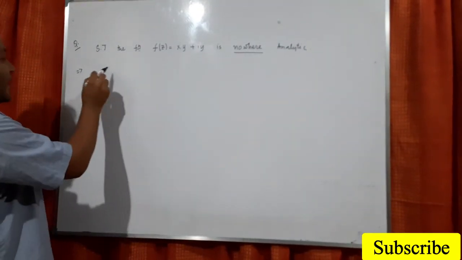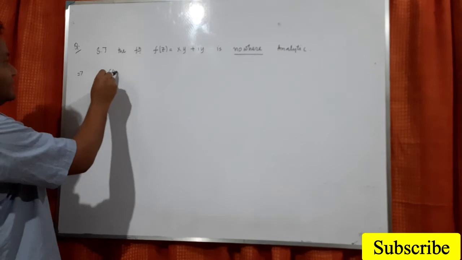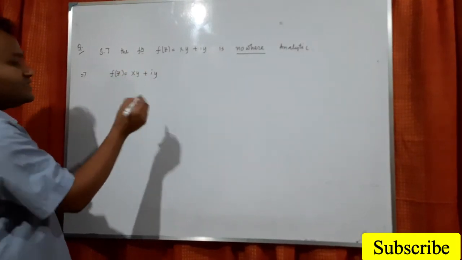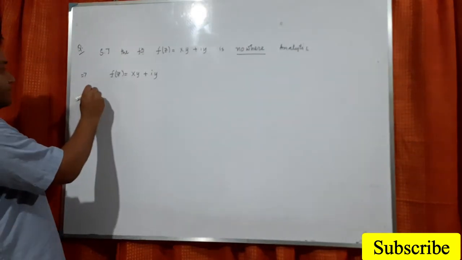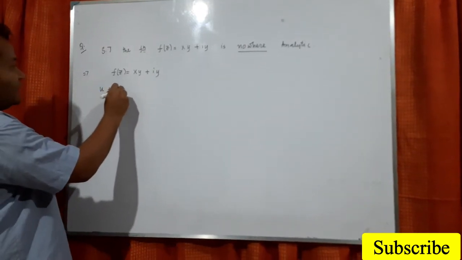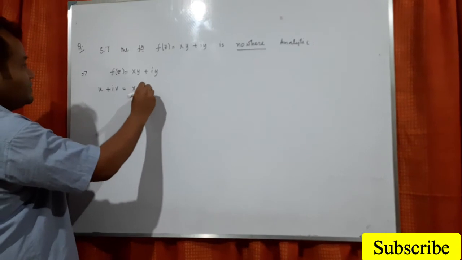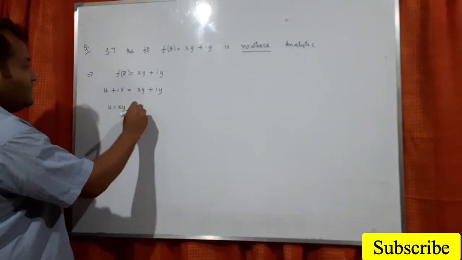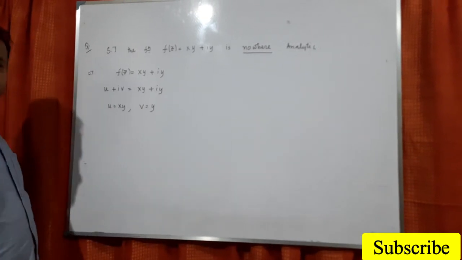Now if you see, f(z) equals xy plus iy, this is given to us. That means u plus iv equals xy plus iy. So u equals xy and v equals y.